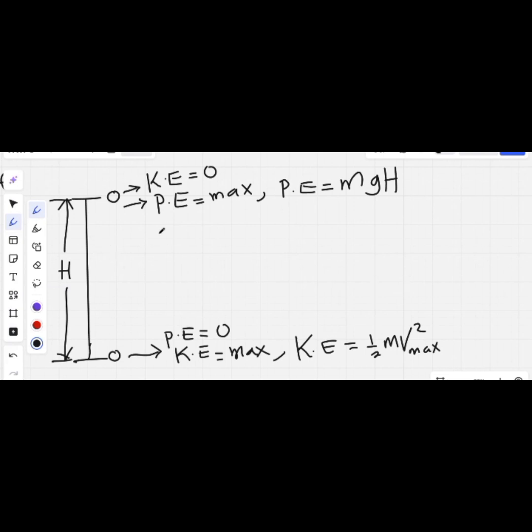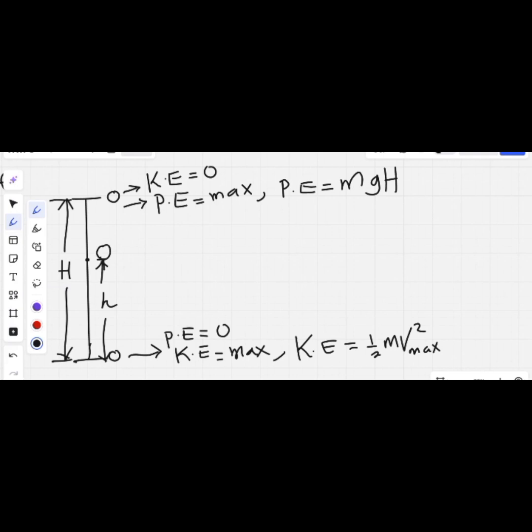Now at a certain point here, we can call the height at that point small h. I hope you're writing everything down. Yeah, I am. So at a certain point here, the object is at this point.